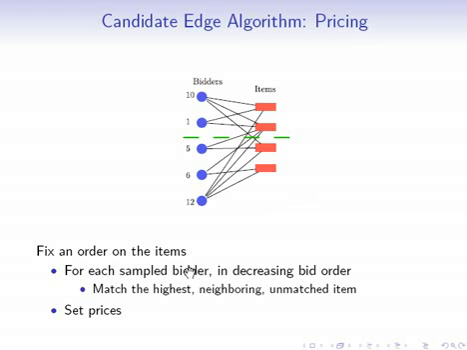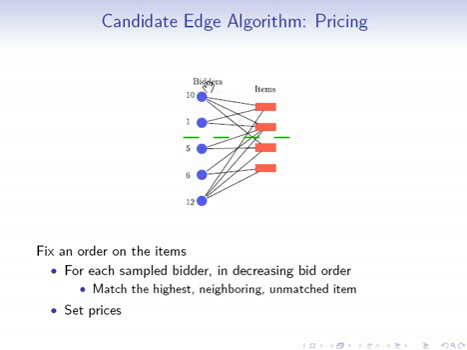Then we're going to process the sampled bidders in decreasing bid order. We can do this because the bidders are sampled, so we can order them in their bid order. And what we're going to do is for each bidder, we're going to match the highest neighboring unmatched item. So let's do that.